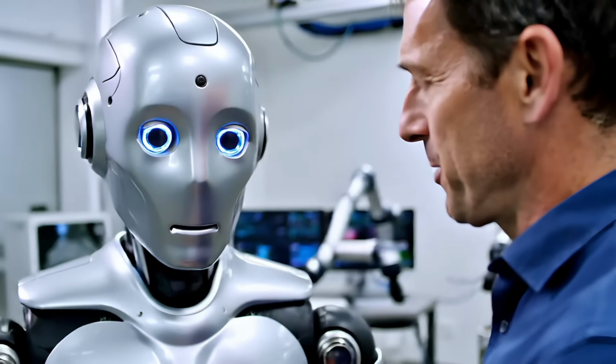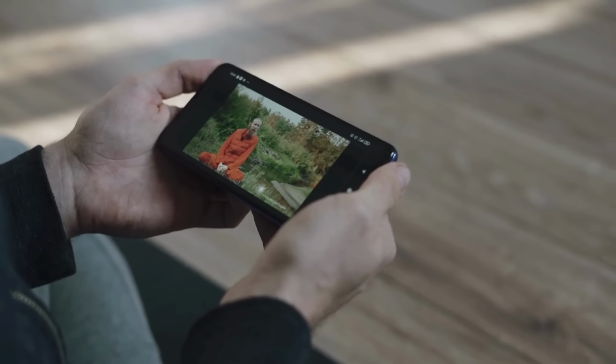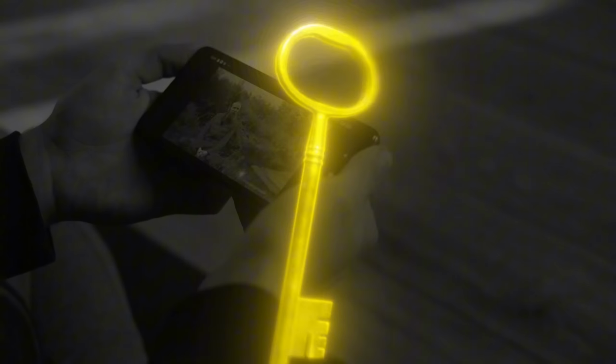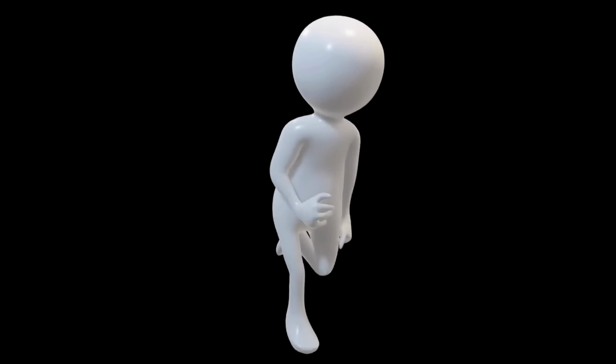You're not dragging blocks, you're not sitting through long tutorials, and you're not staring at a blank screen wondering where to start.